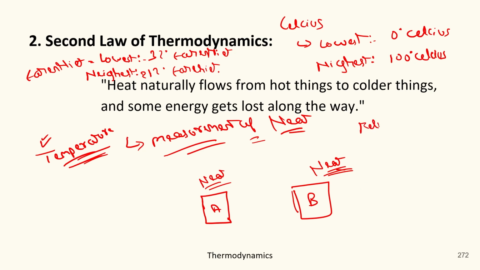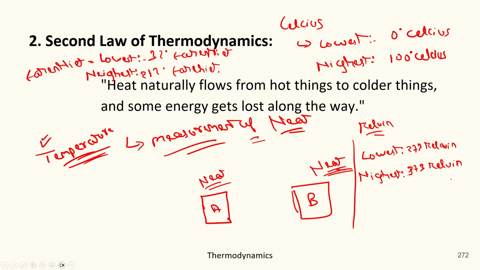And in case of Kelvin, the lowest point is 273 Kelvin, and the highest is 373 Kelvin. Okay.